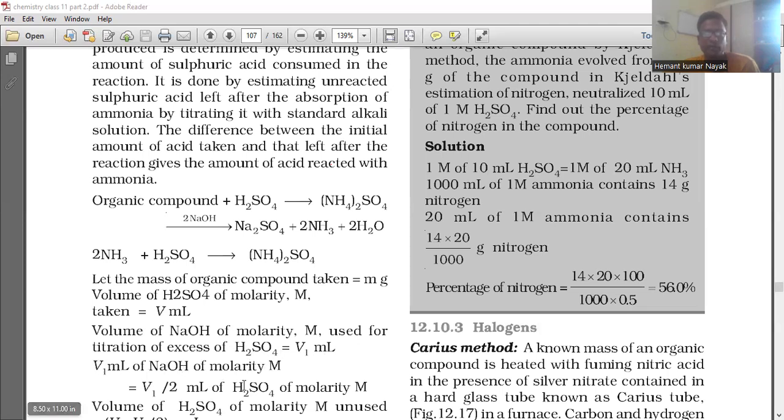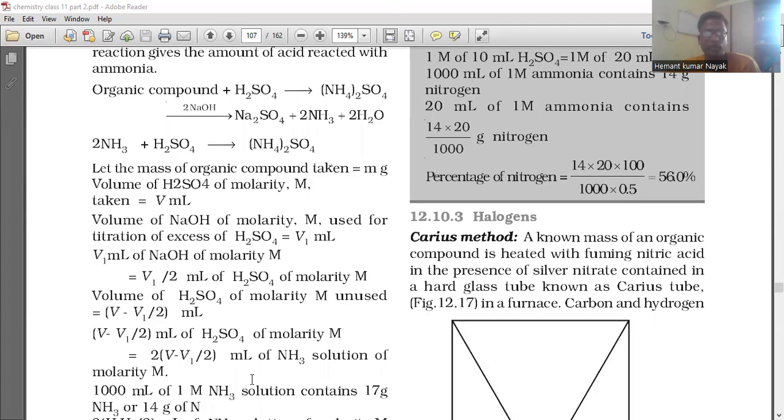V1 ml of NaOH of molarity M is equal to V1 by 2 ml of H2SO4 of molarity M. Volume of H2SO4 of molarity M used is equal to V minus V1 by 2 ml. V minus V1 by 2 ml of H2SO4 of molarity M is equal to 2 into (V minus V1 by 2) ml of NH3 solution of molarity M.